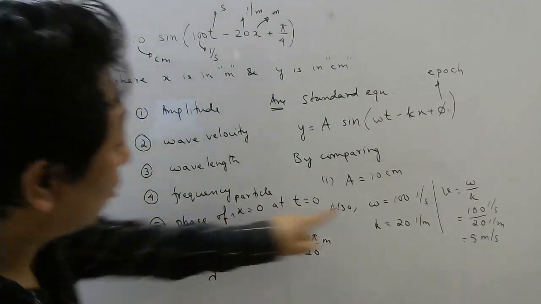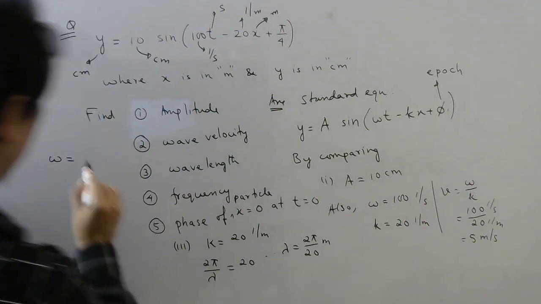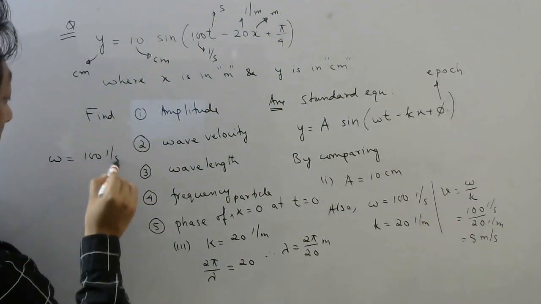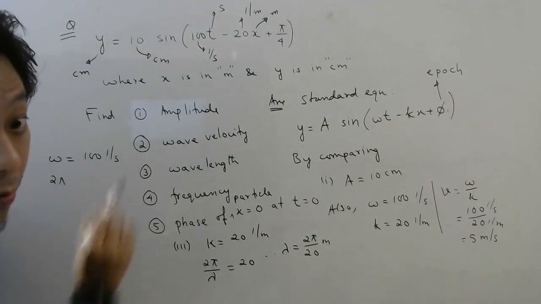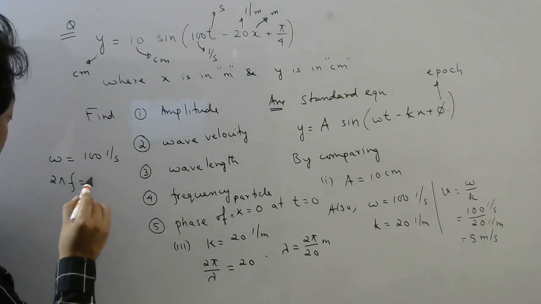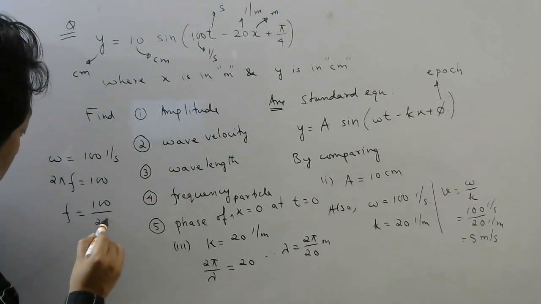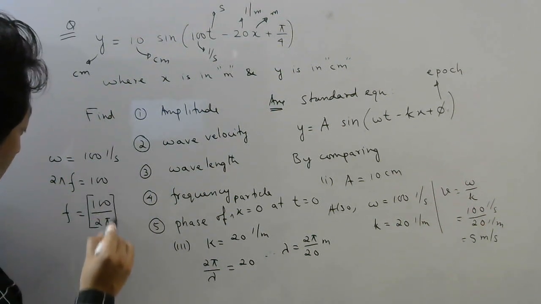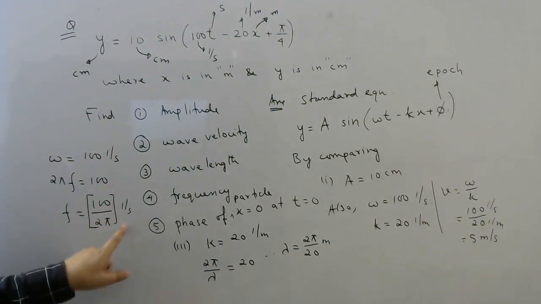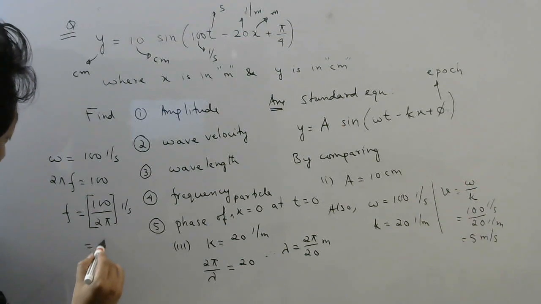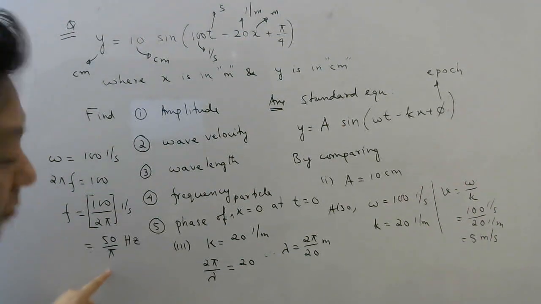Now frequency. To find frequency, you have to think of omega. Omega equals how much did I write? 100 per second. So omega is 2 pi divided by time period. 1 by time period is frequency. So frequency will be 100 divided by 2 pi. In what units? It will be per second, right? Because this 100 is in per second, and per second is also hertz. So 50 by pi hertz. You can divide 50 by pi.